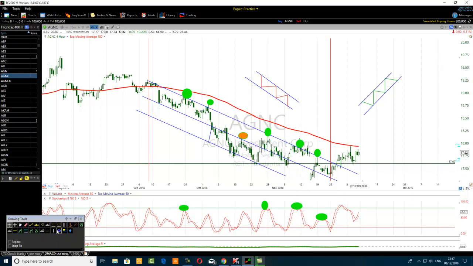The stochastic was also in the overbought zone.